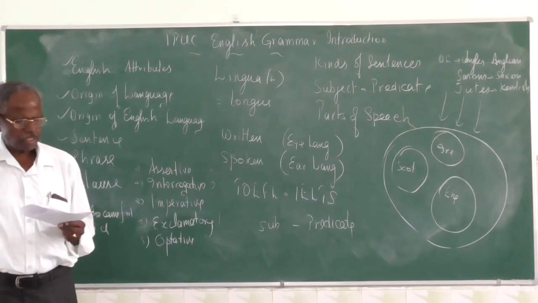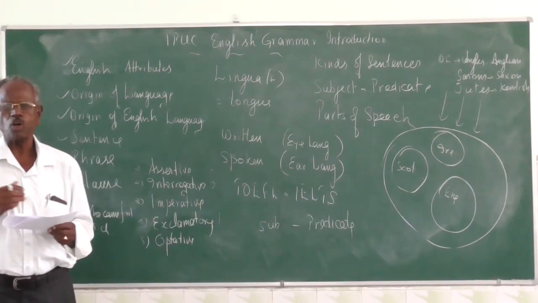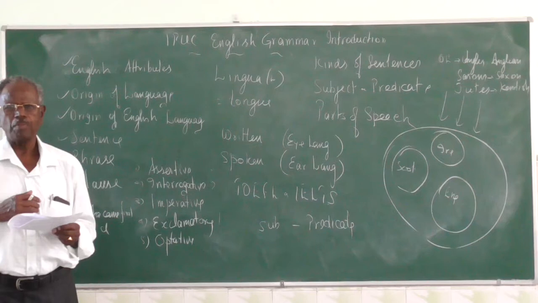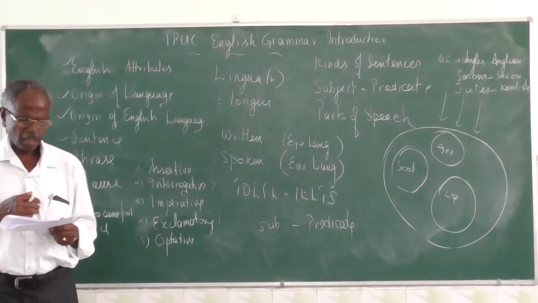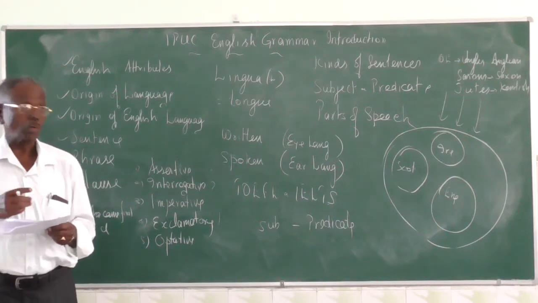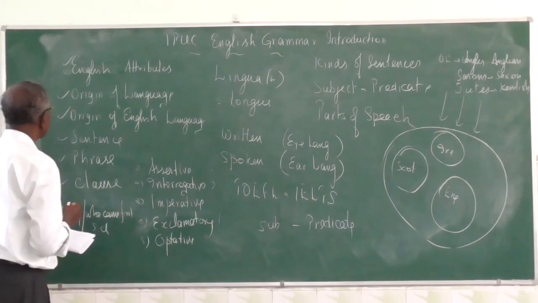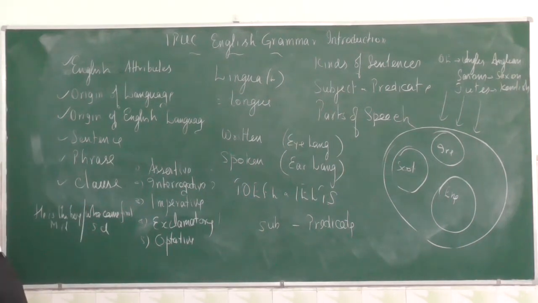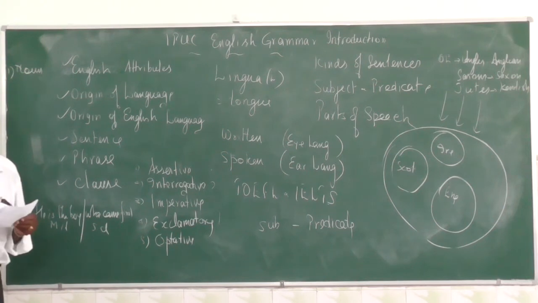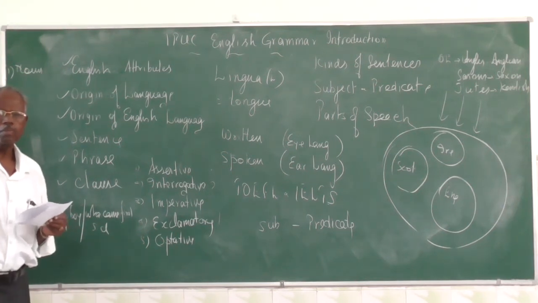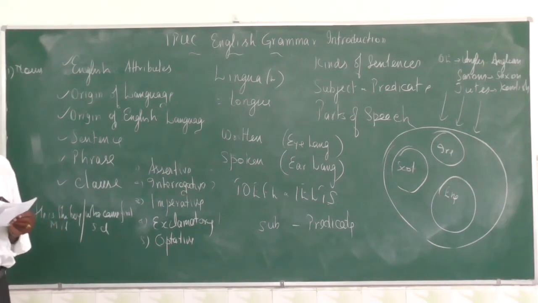So how many parts of speech are there? 8 parts of speech. Number 1 is noun. It's a very important word. Noun is a word used for name of a person, place, animal or thing.